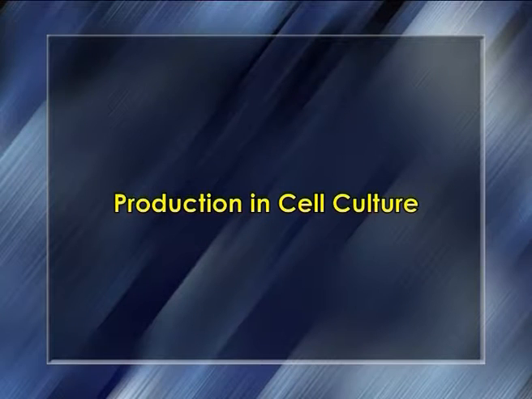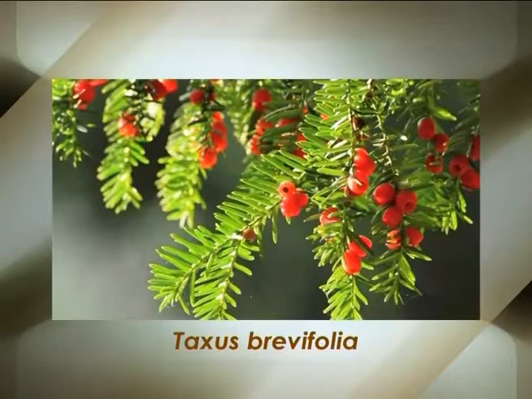Dear students, let's finally discuss the production in cell culture of alkaloids. Many useful plants grow in inaccessible parts of the world or where access is limited by political uncertainties. Some are in short supply and do not lend themselves to farming or are perhaps slow growing, for example, the Pacific yew, Taxus brevifolia. Sometimes the desired alkaloid is present only in trace quantities, for example, vinblastine from Catharanthus roseus.